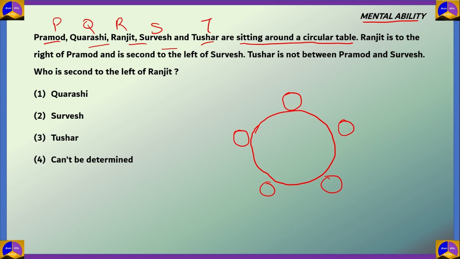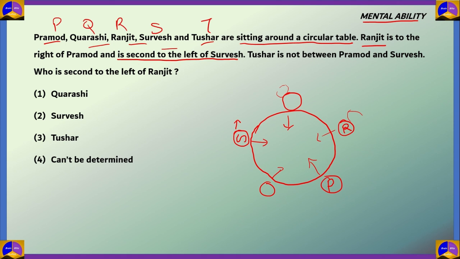So if we look at the first statement, it says that Ranjit is to the right of Pramod. So if Pramod is over here, then Ranjit would be over here, assuming that they are facing towards the table. And so we can see here that Ranjit is to the right of Pramod. And we can also say that Ranjit is second to the left of Survesh. So if Ranjit is over here, then Survesh would be over here, because if Survesh is over here, this would be his left. First to his left would be this position and second to his left would be this position. So Ranjit is now second to the left of Survesh.